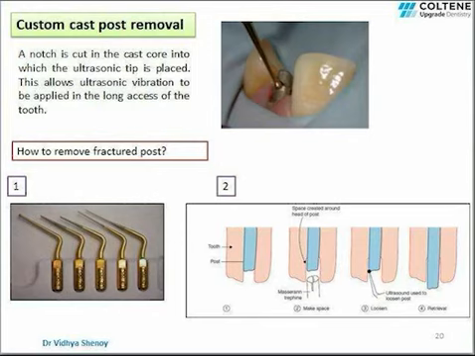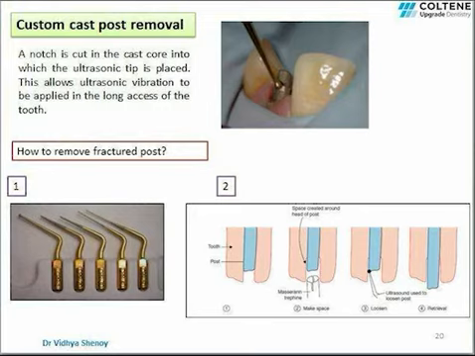For custom cast post removal, the easiest method is to cut a notch into the cast core using a burr. Then place an ultrasonic tip into the notch. This allows ultrasonic vibration to be applied along the long axis of the tooth, which will loosen the post and help in removal. Also, there are several post removal devices that are present, such as Eggler post removal kit or Ruddle post removal kit, etc.